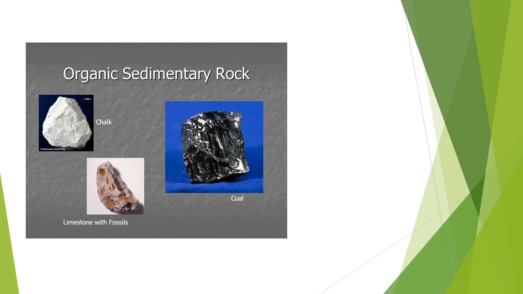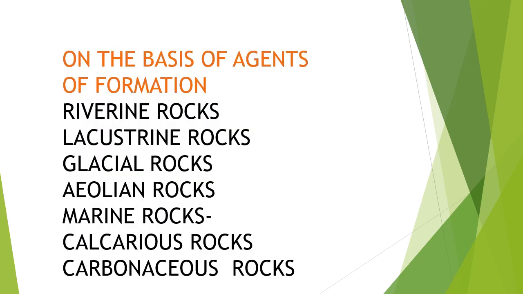So the dead remains of plants and animals have become hard, and they have got converted into sedimentary rocks or the fossil fuels like coal and petroleum. So children, the sedimentary rocks can also be classified on the basis of the agents of formation. The mechanical sediments or the clastic sediments may be classified on the basis of the agent which deposited them. So when the sediments or deposits are laid down by rivers, they are referred to as the riverine rocks.